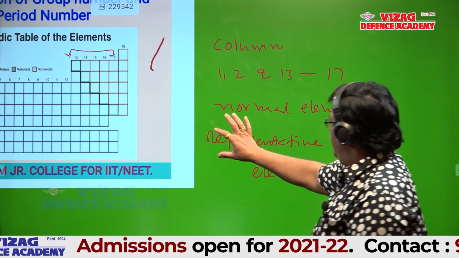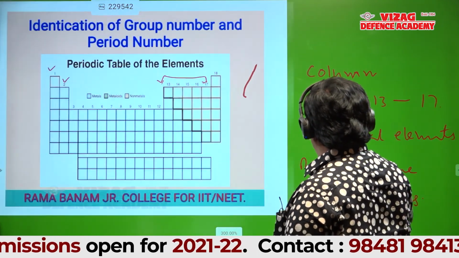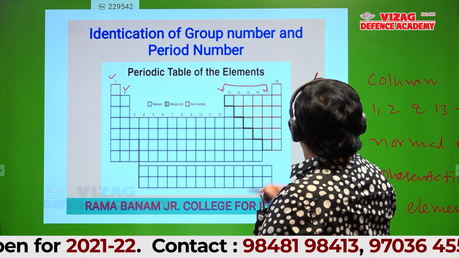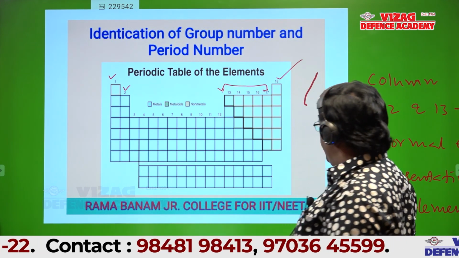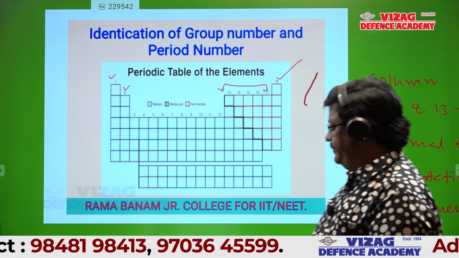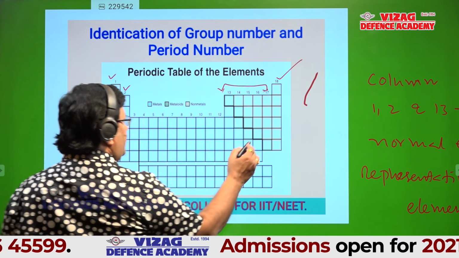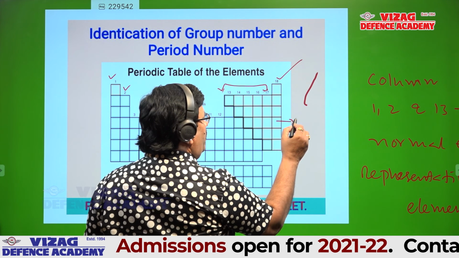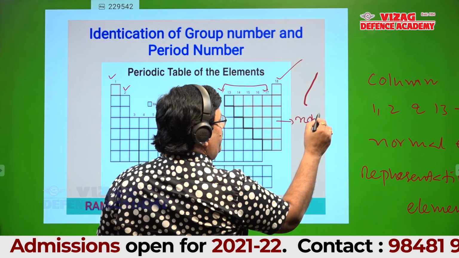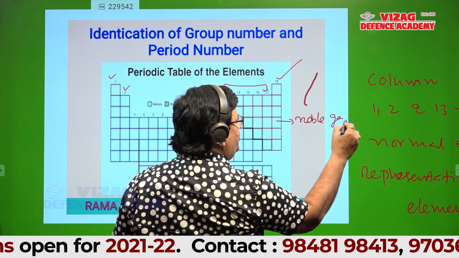Next, once again see this tabular form. What is column 18? Can anyone tell? Noble gases.